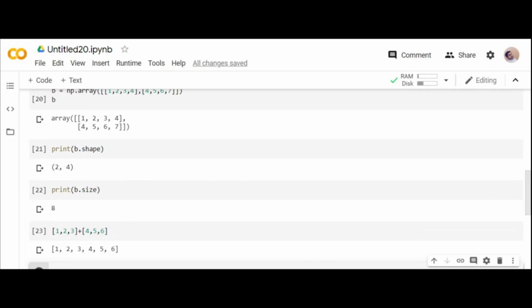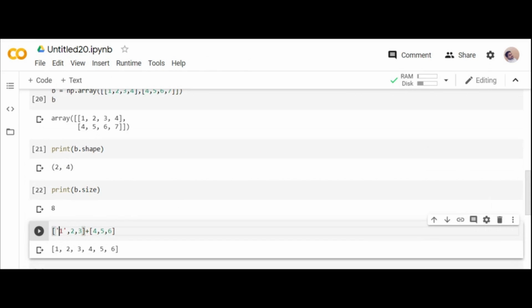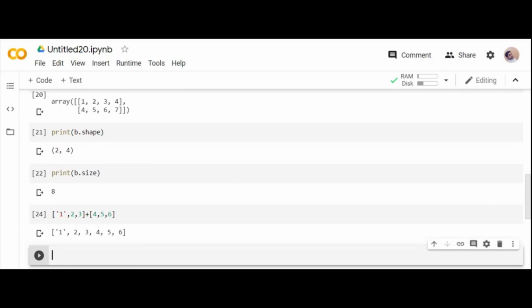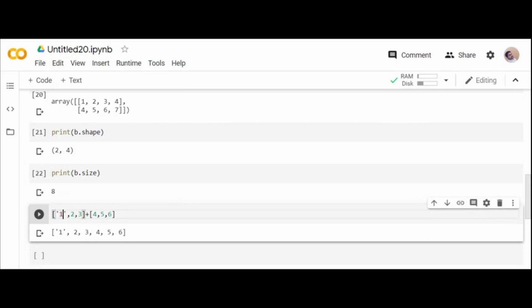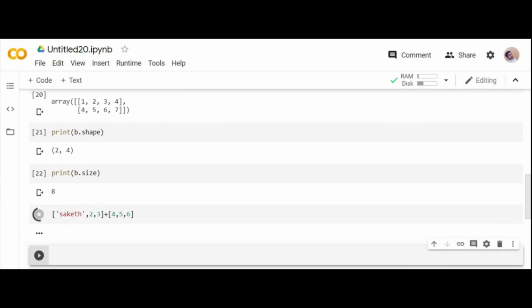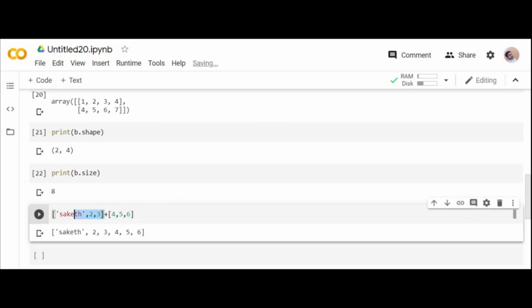What happens when you add two lists? A list is always of the same type of data. You can convert it, and if you write here 1 in the format of a string, what happens? See, this is stored in the format of a string. Something like 1 is also a string. If you add a character over here, why is it adding? Generally, it is stored in the format of a list, and two lists will be merging. Two lists will merge. Yeah, that we call concatenation in the format of strings.